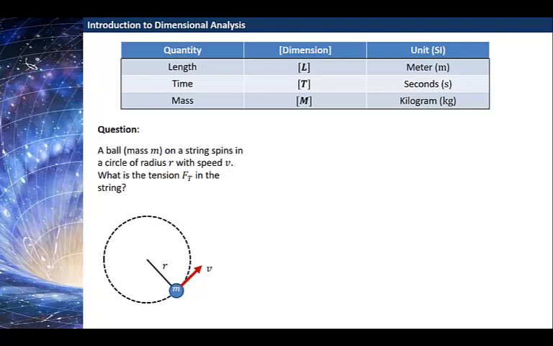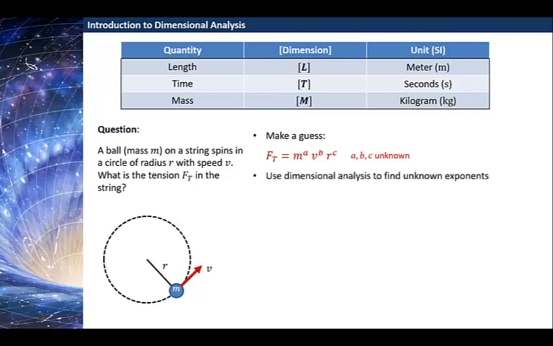To use dimensional analysis to try and find out the answer to this question, rather than setting up Newton's laws and solving for the tension in the string, what we're going to do instead is make a guess that the tension, F sub t, is some combination of the quantities that are involved in the question: the mass, the speed, and the radius. And we're going to put each of these quantities to some unknown exponent. So mass to the a, some unknown a, speed v to the b, and radius to the c.